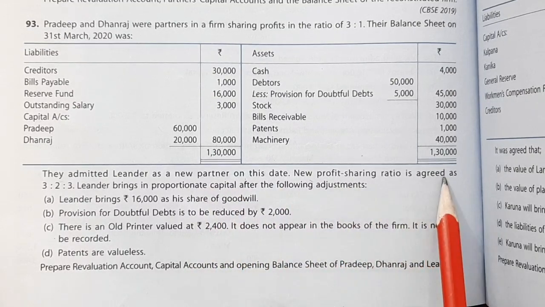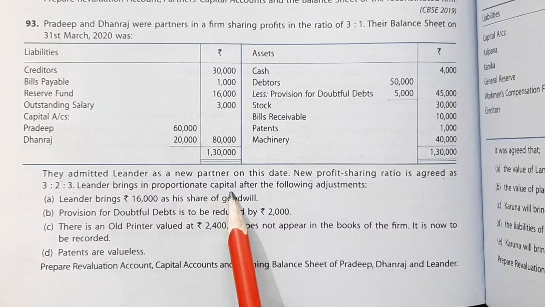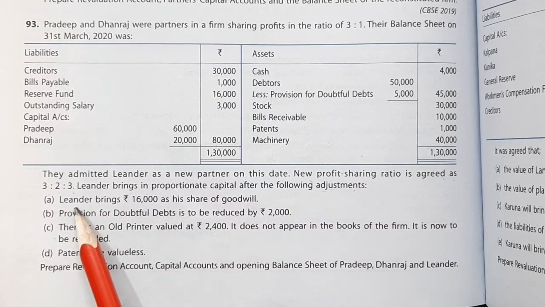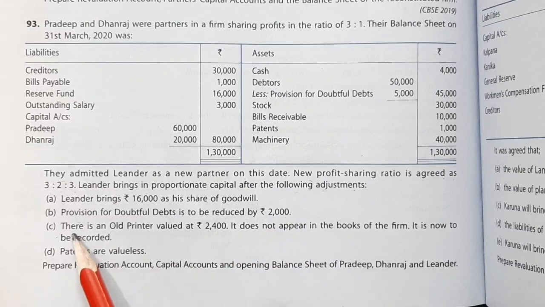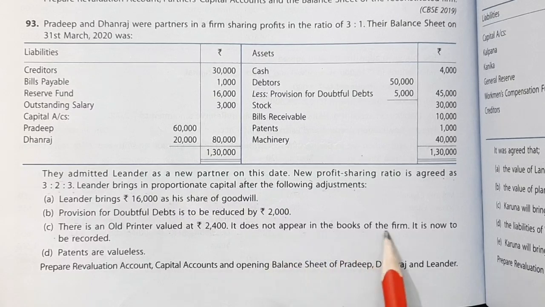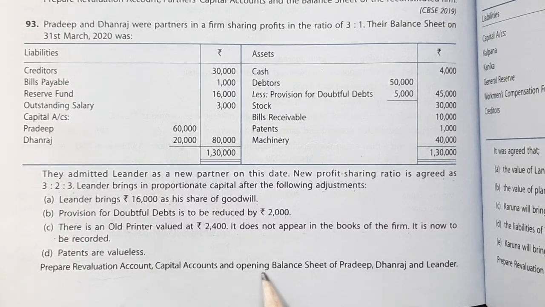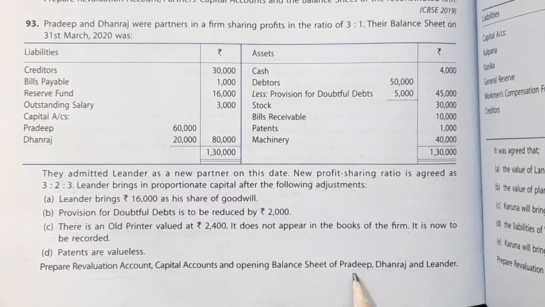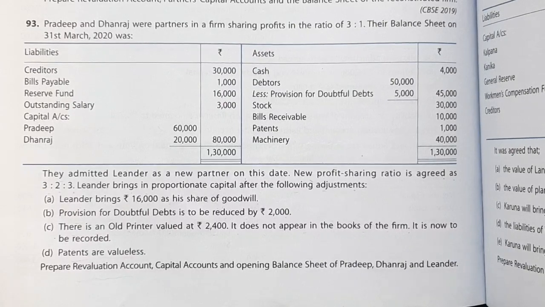New profit sharing ratio is agreed as 3:2:3. Leander brings in proportionate capital after the following adjustments. Leander brings rupees 16,000 as his share of goodwill. Provision for doubtful debts is to be reduced by rupees 2,000. There is an old printer valued rupees 2,400. This does not appear in the books of the firm. It is now to be recorded, and patents are valueless. Prepare revaluation account, partners' capital account and opening balance sheet of the new firm, comprising Pradeep, Dhanraj and Leander.